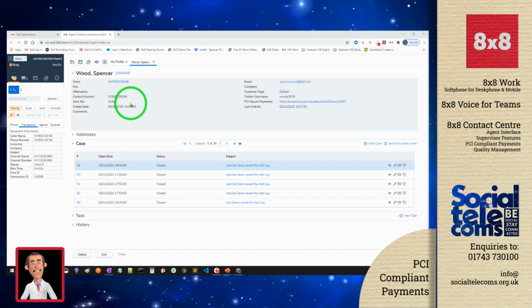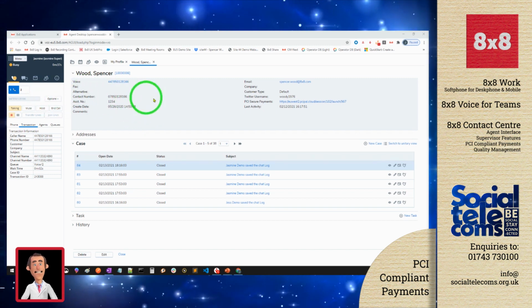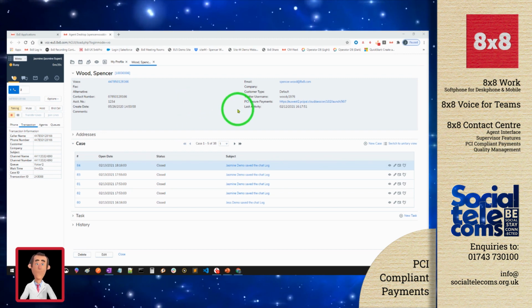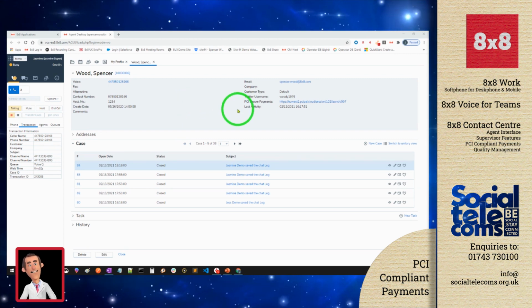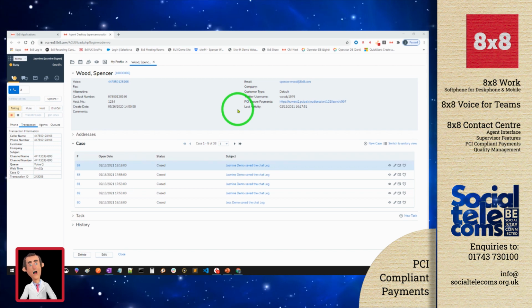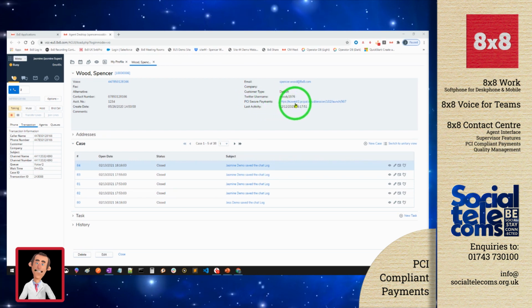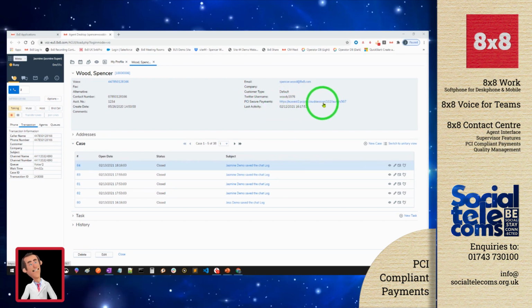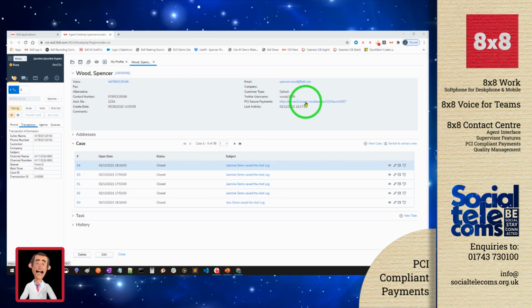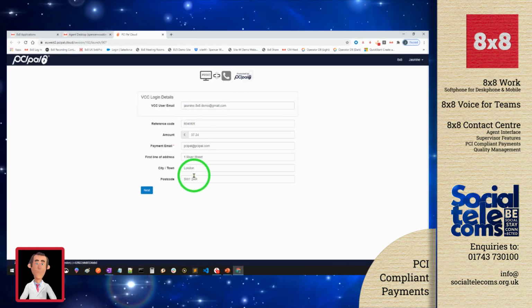So I've got a busy call and my agent is active on a call here in the 8x8 agent portal. And I'm using the 8x8 local CRM in this instance, but again, this could be integration into maybe Salesforce or NetSuite or the CRM that you're currently using. I've added a custom field into the 8x8 CRM that contains that link to the Agent Assist portal. So the agent's going to click on there and it's going to open up the Agent Assist portal.